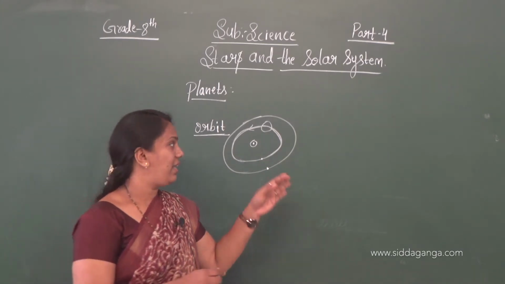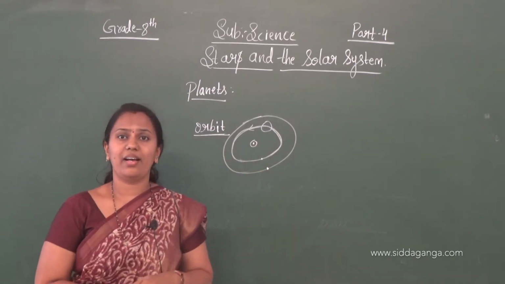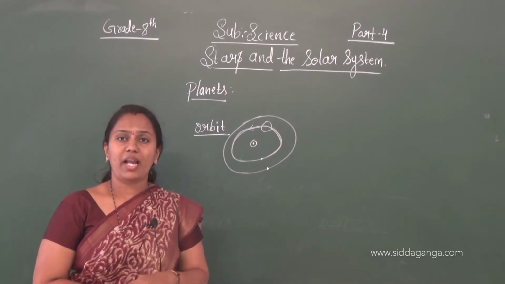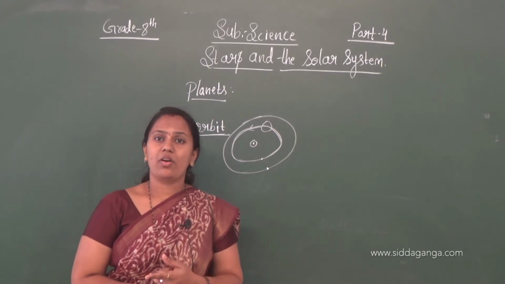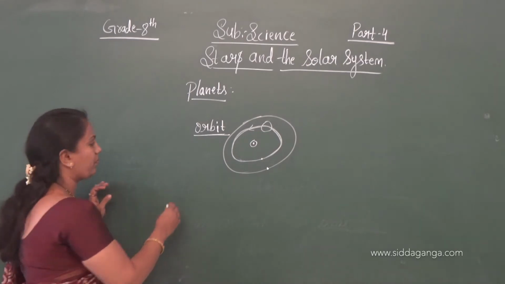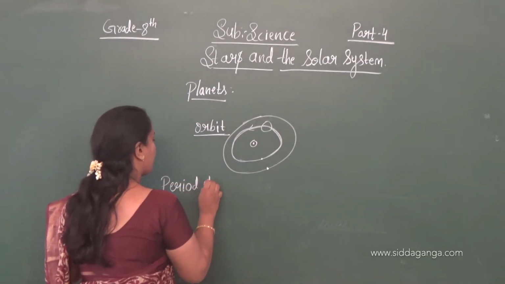Then this rotation means revolution. What are the things the planets are doing? The time taken by the planets to complete one revolution is called period of rotation.